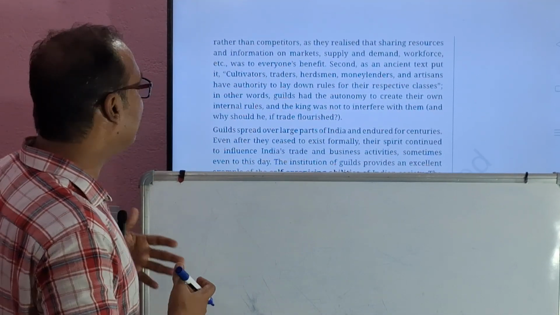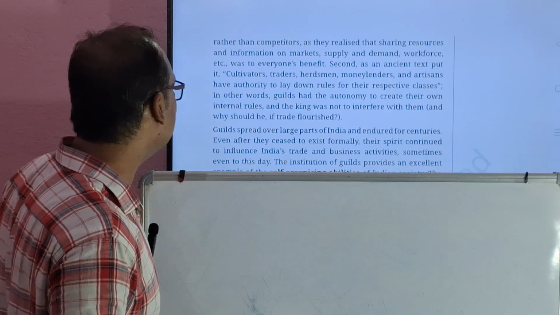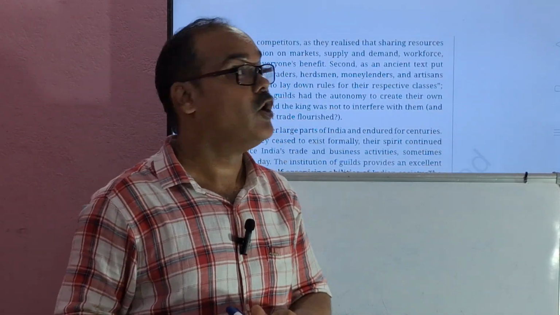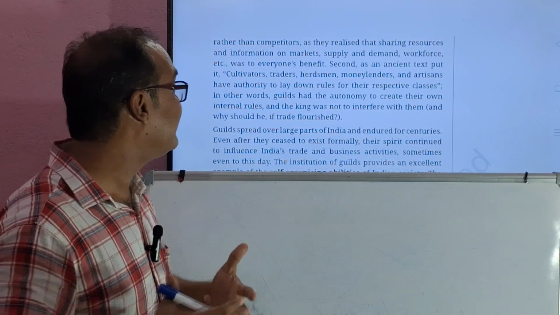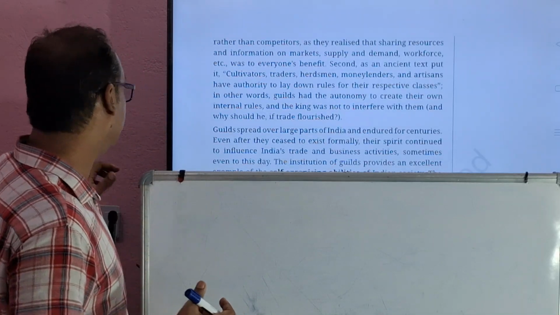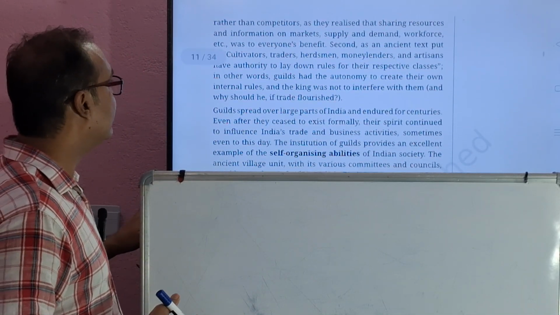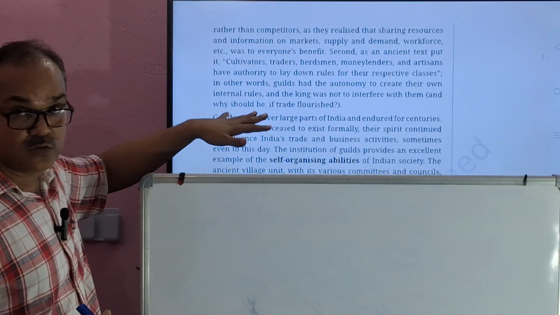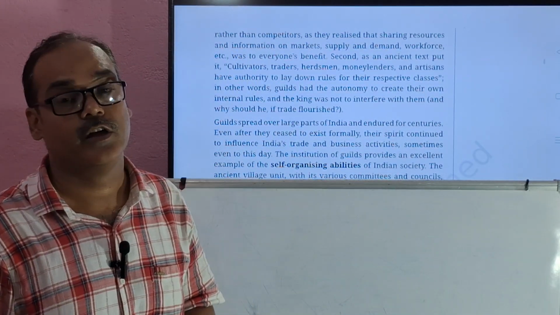Second, as an ancient text put it, cultivators, traders, herdsmen, moneylenders, and artisans have authority to lay down rules for their respective classes. They laid down the rules for their classes, about what rules they are supposed to follow. In other words, guilds had the autonomy to create their own internal rules, and even the ruler could not interfere in that.